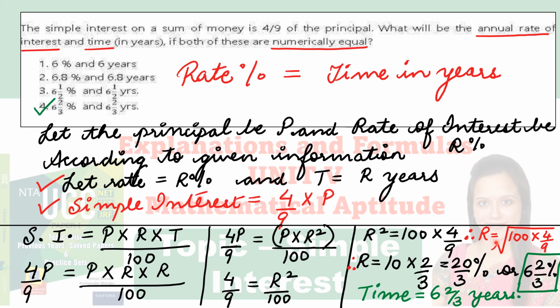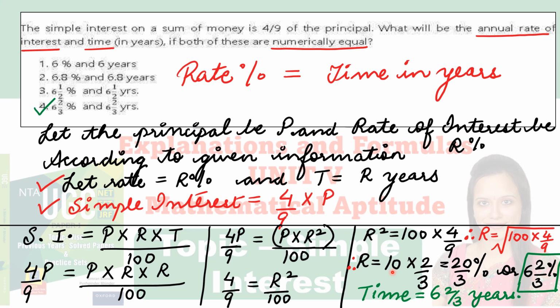Therefore, R is equal to, we will take the square root, the square root of 100 into 4 by 9, it comes out to be R is equal to 10 into 2 by 3. We can write this as 20 by 3 percentage, or we can also write it as 6 2 by 3 percentage. I hope you are clear with this, because 3 into 6 is equal to 18, 18 plus 2 is equal to 20 upon 3. So you can write it like this.